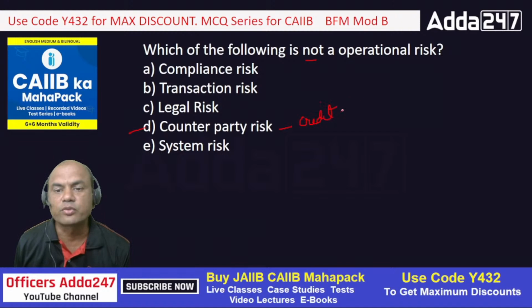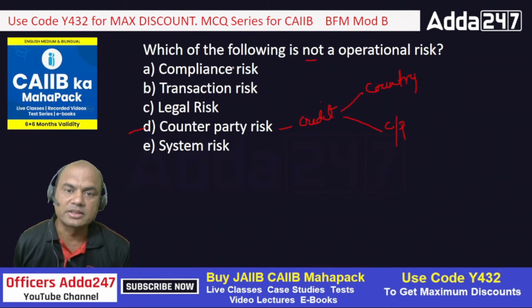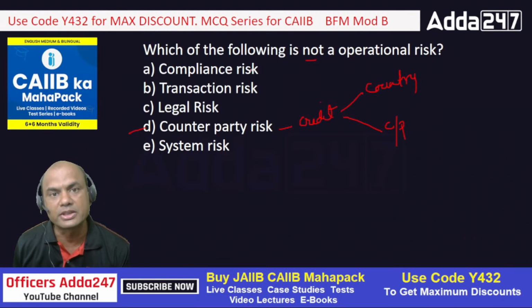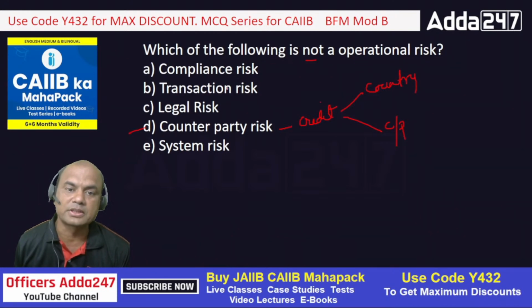Credit risk consists of 2 parts. One is country, and second is counterparty risk. So credit risk will always consist of 2 parts. Compliance risk is a part of operational risk only, because compliance is done by human beings, or the systems, but both are set by human beings only. Similarly, transaction: if any error is made, suppose somebody, instead of debiting the client, credits the client, then it's an operational risk, isn't it? Legal, documentation, explained earlier. System risk, system failure. Got it?